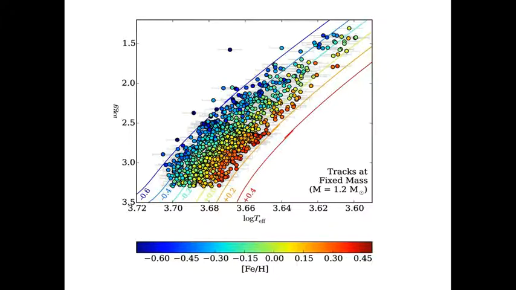Since we know so much about these stars, we can predict the exact temperature they should have at the measured gravity. We show here the temperatures and gravities of the stars in our sample around 1.2 solar masses, color-coded by metallicity. You can immediately see that the points don't line up with the model predictions. In red, the metal-rich stars are too hot compared to the metal-rich models, whereas the opposite is true for metal-poor stars in blue. We quantify this by measuring a temperature offset for each star from a model of the appropriate mass, metallicity, and composition at the measured gravity.